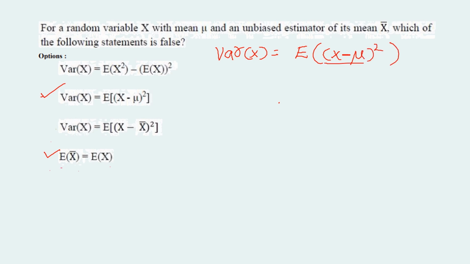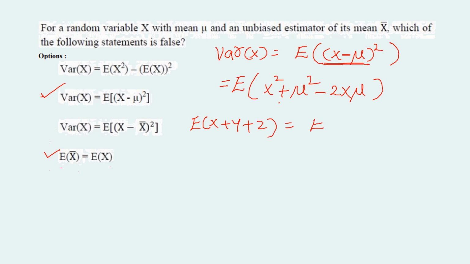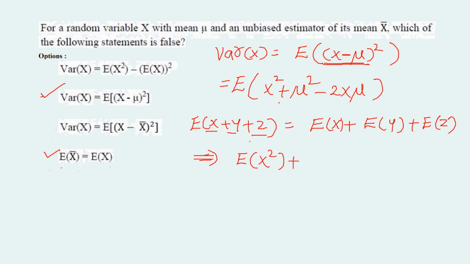Just now we have seen variance of x is equal to expectation of x minus mu whole square. Now expand x minus mu whole square by using the a minus b whole square formula. Then we will have expectation of x square plus mu square minus 2x mu. We know expectation of x plus y plus z equals expectation of x plus expectation of y plus expectation of z for random variables x, y, z. By using this formula, the above equation can be written as expectation of x square plus expectation of mu square minus expectation of 2x mu.